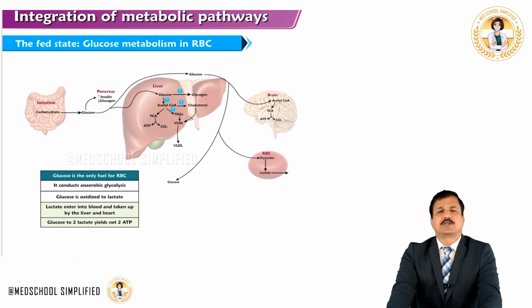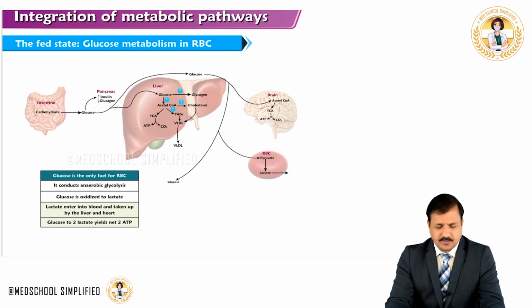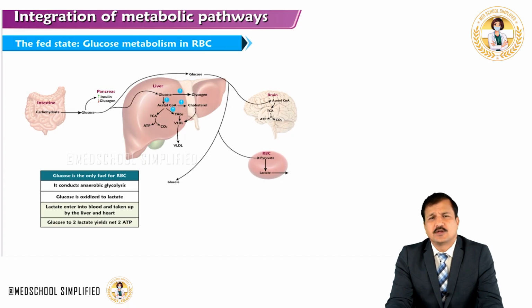Now, glucose metabolism in the red blood cell. Again, after digestion and absorption, the carbohydrates release glucose into the circulation. So, insulin is more, glucagon is less, as it is shown. Glucose is used by the brain.